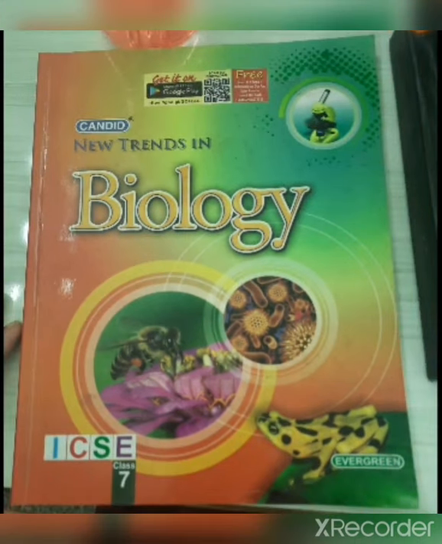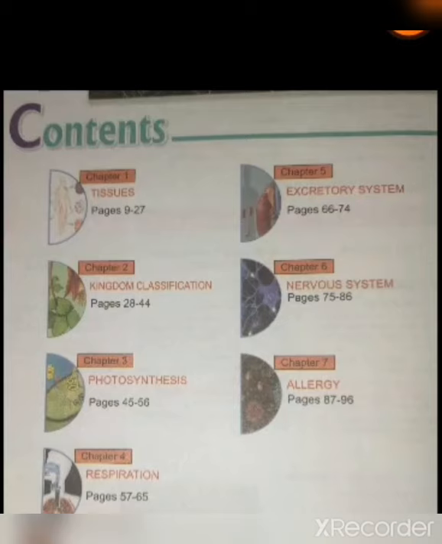This is your biology book for this session, okay. So get this book as soon as possible. Here are 7 chapters for this session, okay. First chapter is tissue, second kingdom classification, third photosynthesis, fourth respiration, fifth excretory system, sixth nervous system, and seventh allergy.